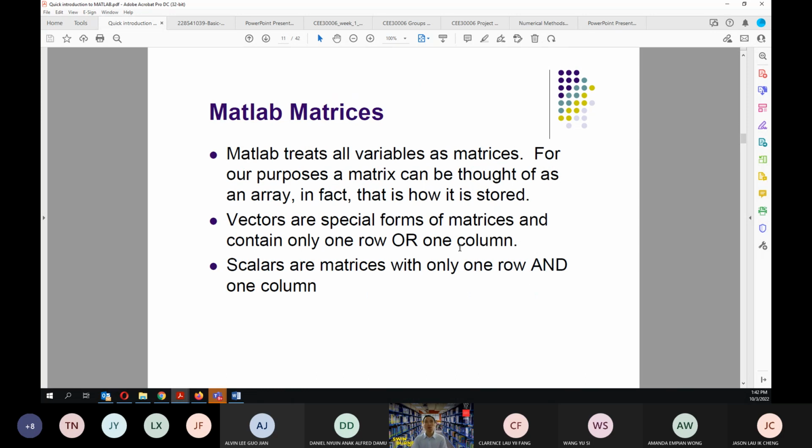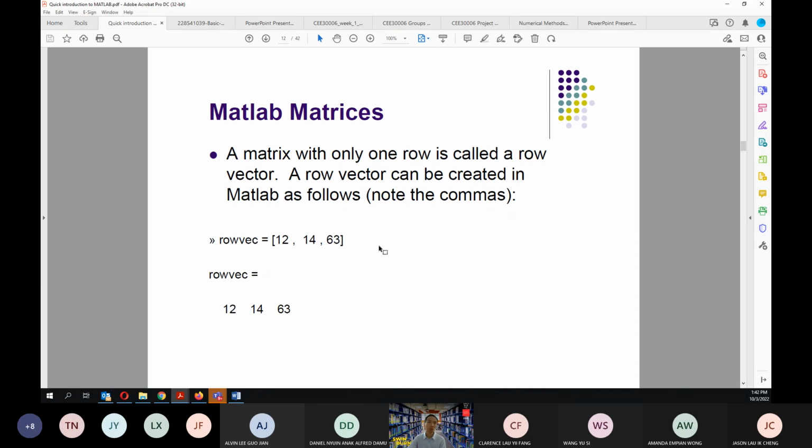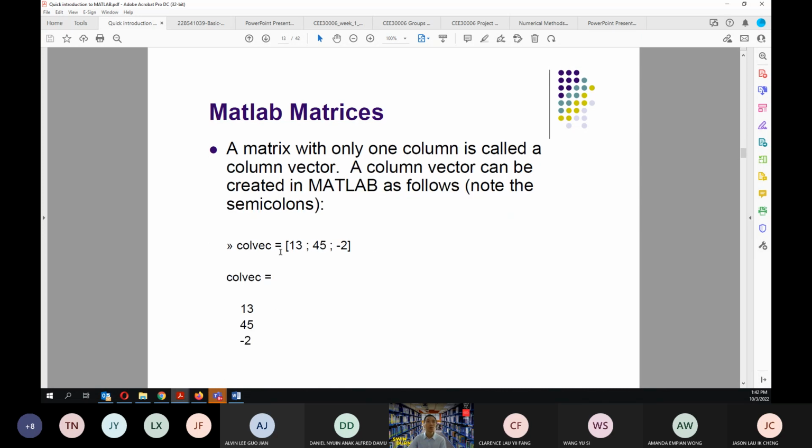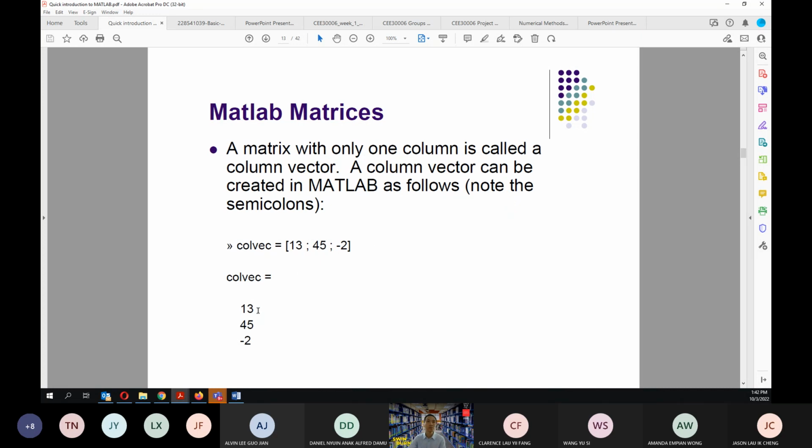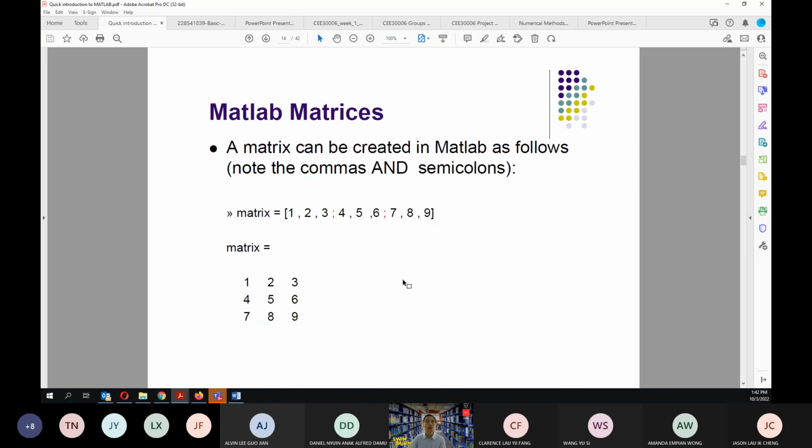MATLAB treats all variables as matrices. Vectors are a special form of matrices. Scalars are matrices with only one row and one column. So these are the examples. If you want to make a row vector, you can use just a simple comma. You put it like this into your MATLAB and you will get this. If you want a column vector, you need to use a special separator called the semicolon. If you put it like this, you will get this.